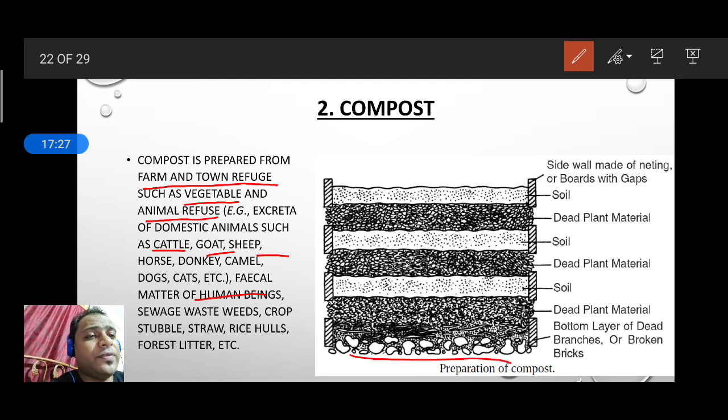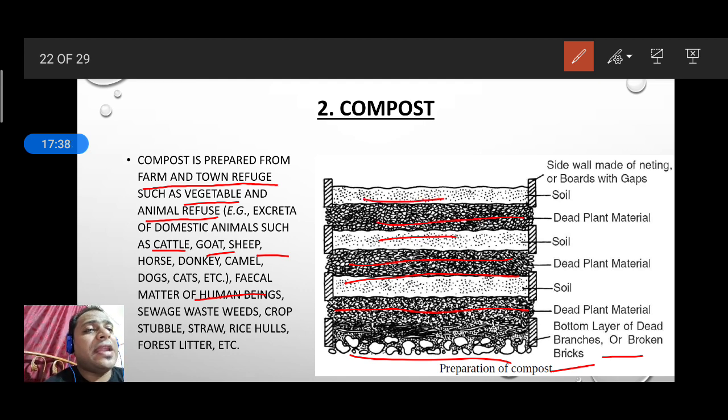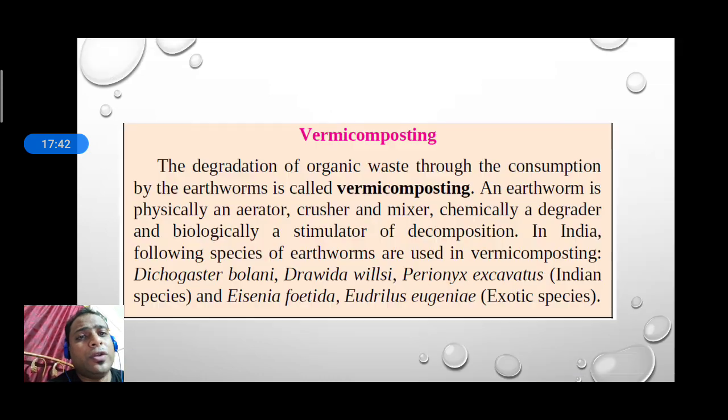This is the bottom, where we have used dead branches and bricks, starting with the dead plant material. After that we put some soil, dead plant material, soil, dead plant material, soil. Like this we need to make them. So this is the compost, which is very useful.